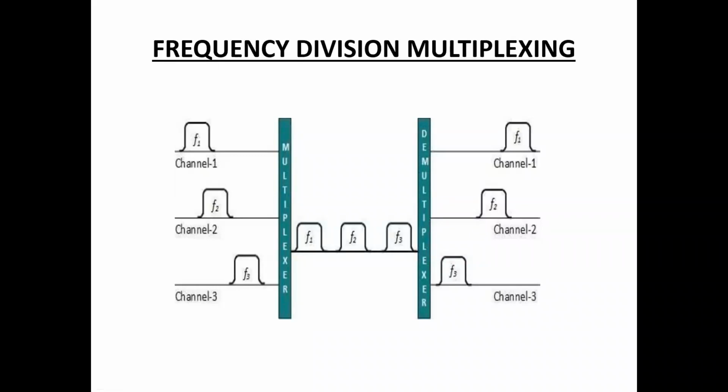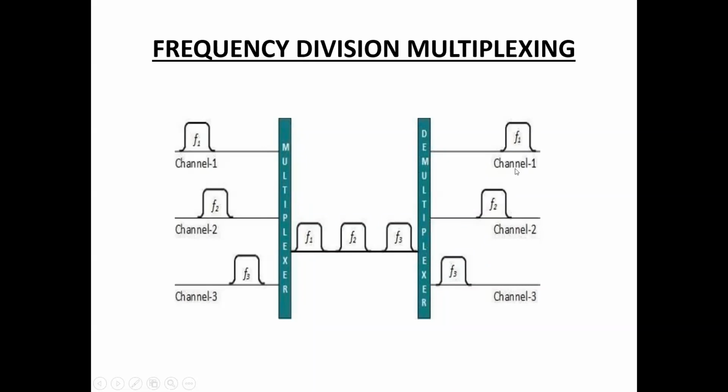And on the other hand, demultiplexing at the receiver side. Demultiplexing receives data from a single medium, that is a single channel, identifies each one, and sends to different receivers.